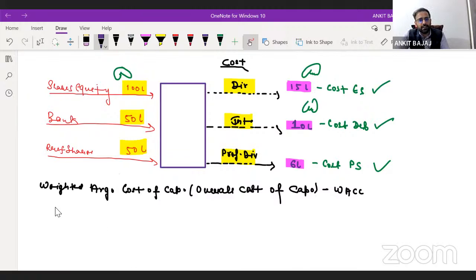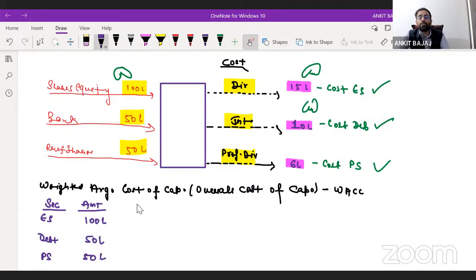So here, first I will be writing down the name of the security. The first security is equity shares. Second is debt, or you can say bank borrowing, and third is preference shares. Now what I will do here is write down the amount. From equity shares, you have raised 100 lakh. From debt, you have raised 50 lakh. And from preference shares, you have raised 50 lakh.